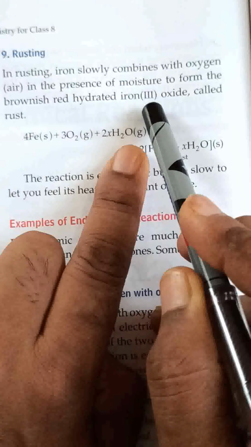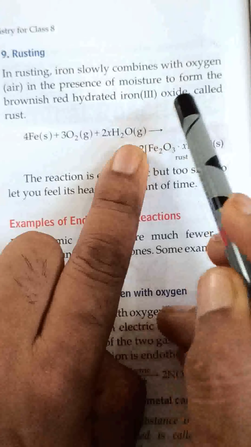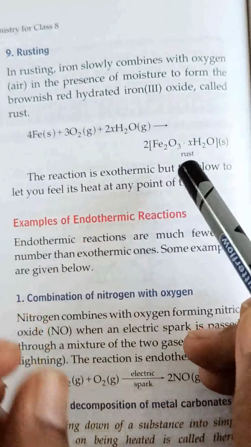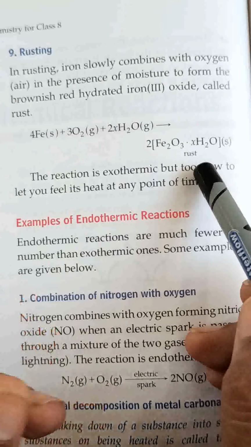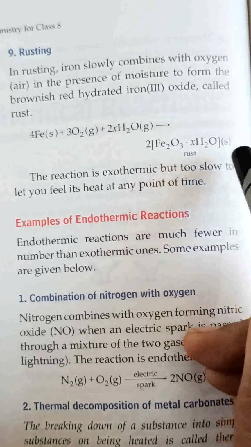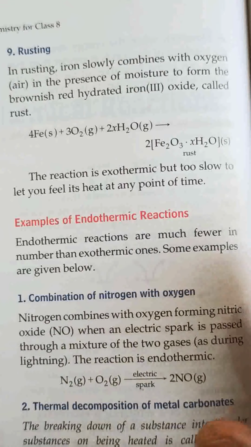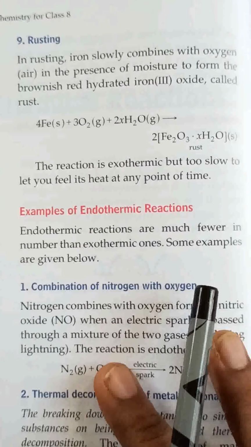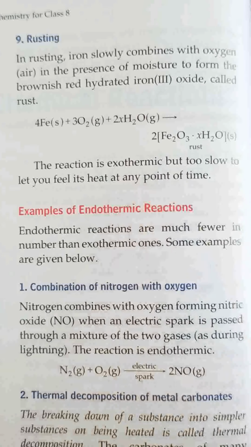In place of iron(III) you can write ferric oxide also. Hydrated iron(III) oxide is a brownish, powdery substance and is called rust. And this reaction is an exothermic reaction, although we cannot feel the heat because this reaction is too slow. If any exothermic reaction is very slow, you cannot feel whether heat is produced or not.